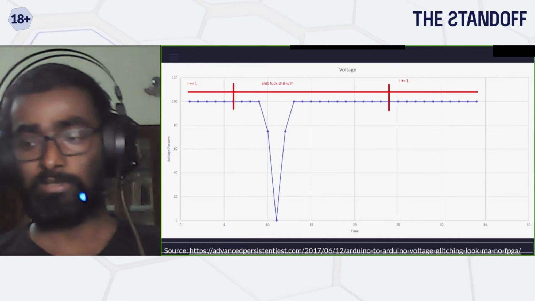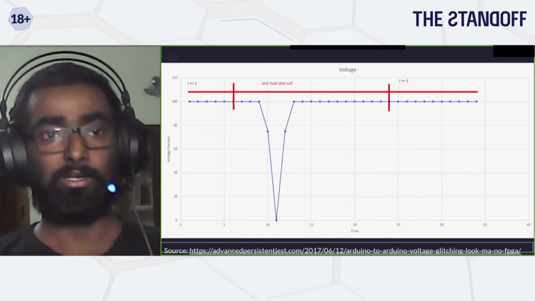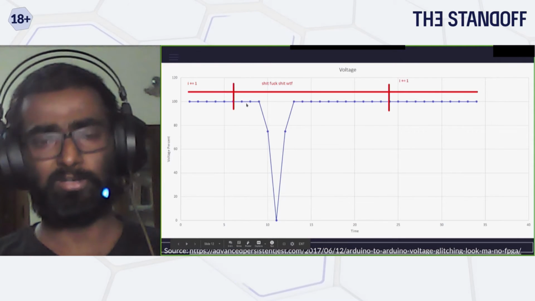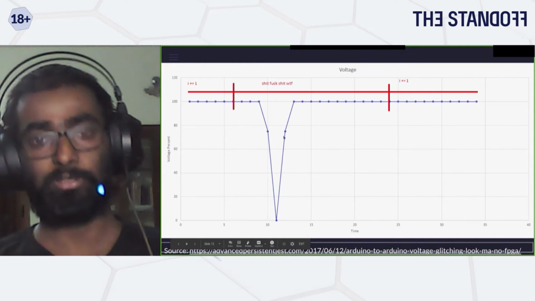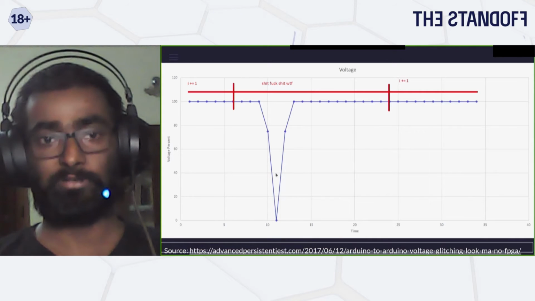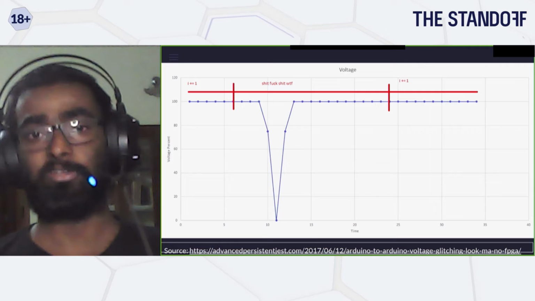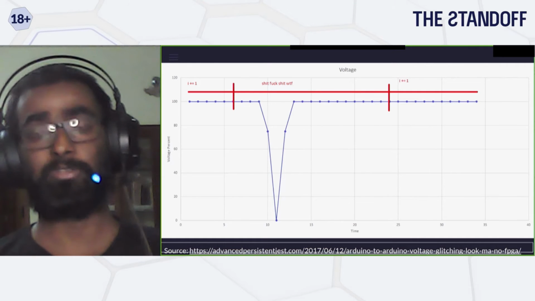So if you can figure out the location, and at that location you can cut the voltage that is going to the controller, your device will not have sufficient power to perform that operation, which means that instruction will be skipped.